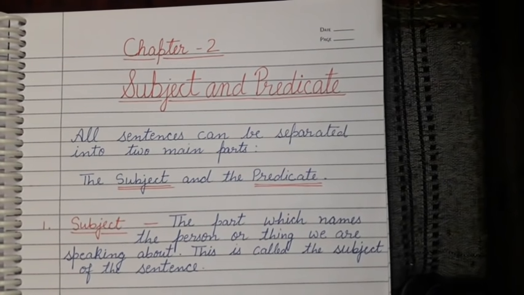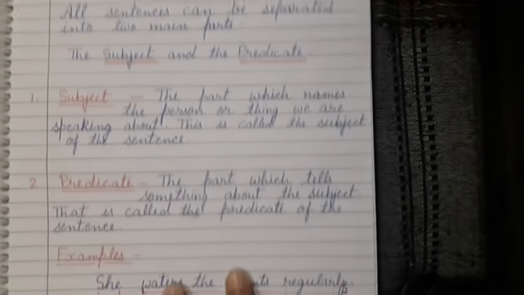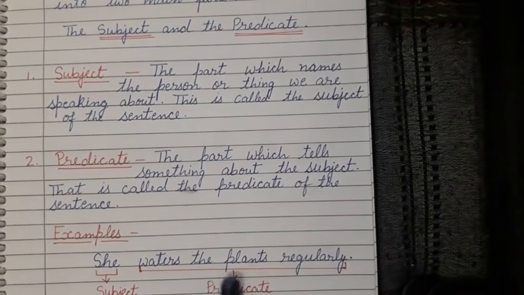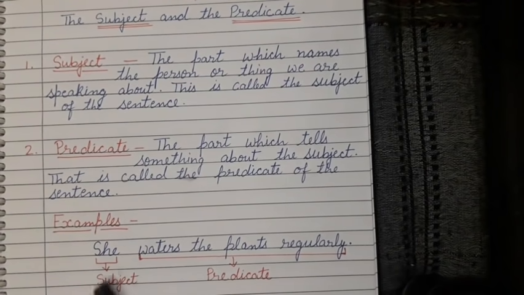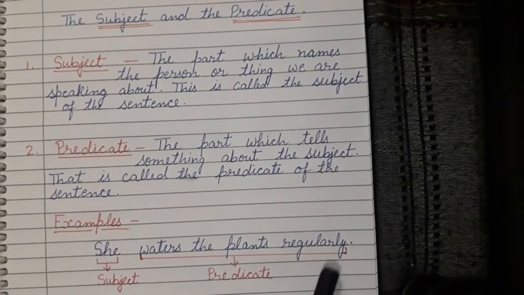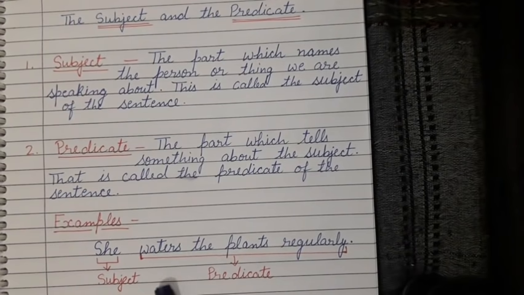For example, here I have written one example. She waters the plants regularly. Here I have already separated it. You can see in the full sentence, where is the subject? She. And the rest is predicate. I'll detail this afterwards. So what is the subject? Doer of the action is called the subject, or the part which names the person or thing we are speaking about.